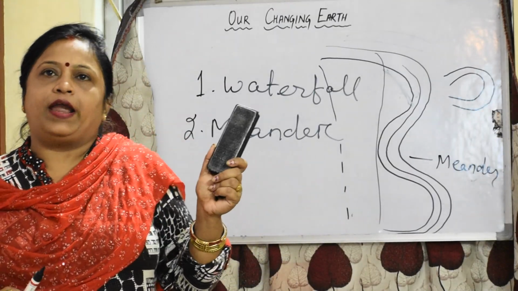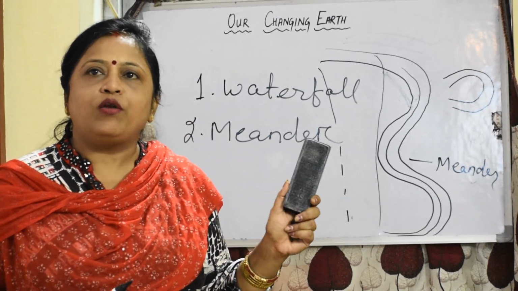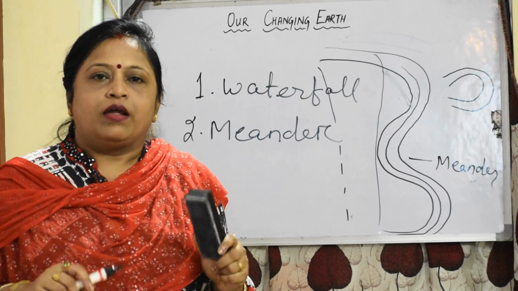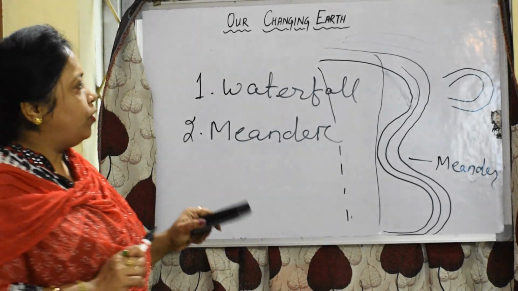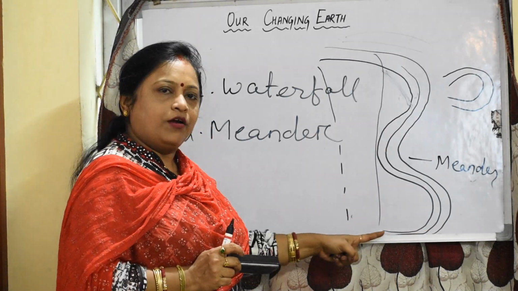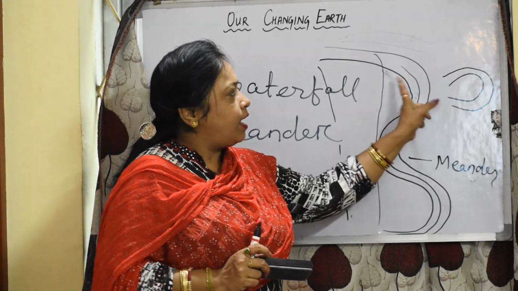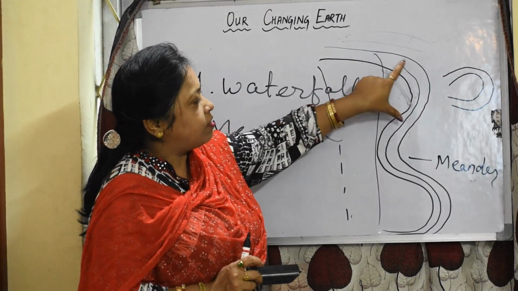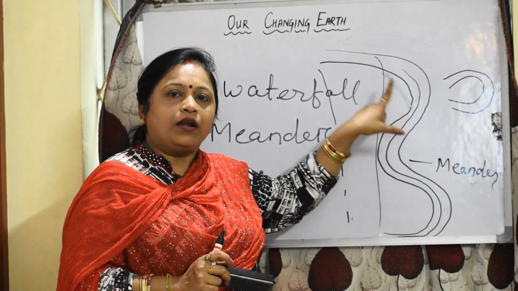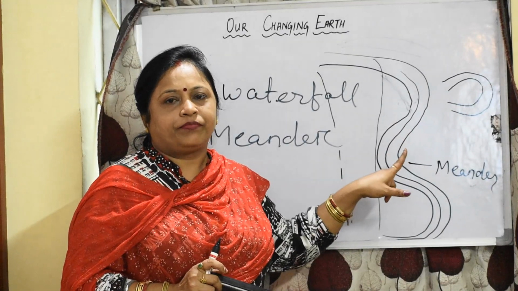A cut-off lake formed near a flat-valleyed river when one of its meanders cuts off is known as an Oxbow Lake. It means the river forms the meander, and when this part cuts off from the river, suppose this area cuts off, it creates a lake-like thing, and that is known as an Oxbow Lake.